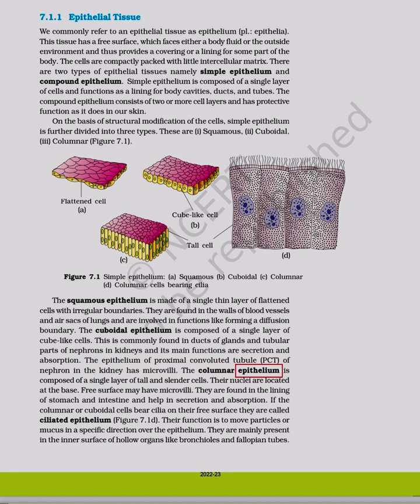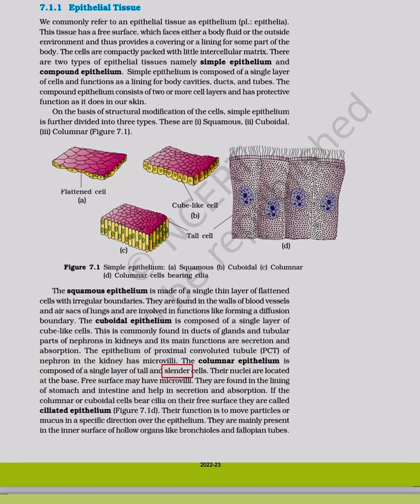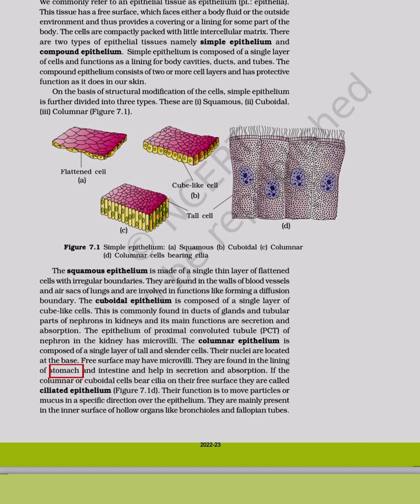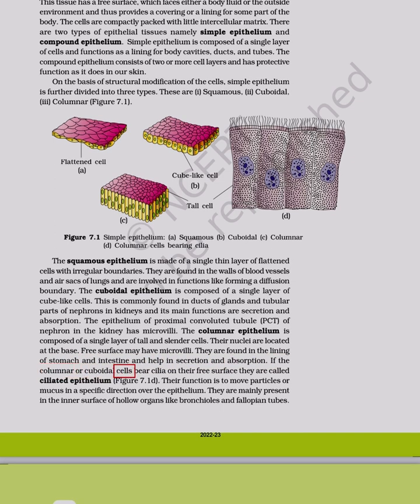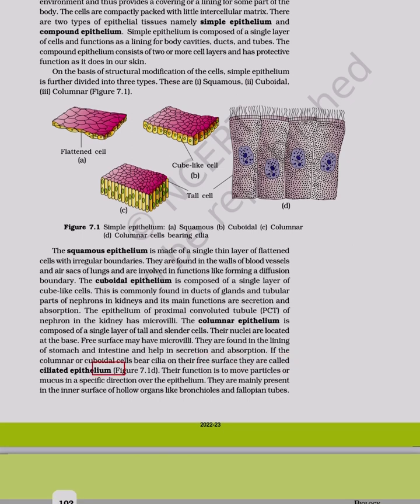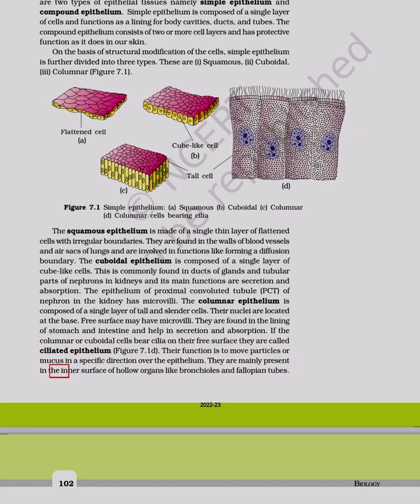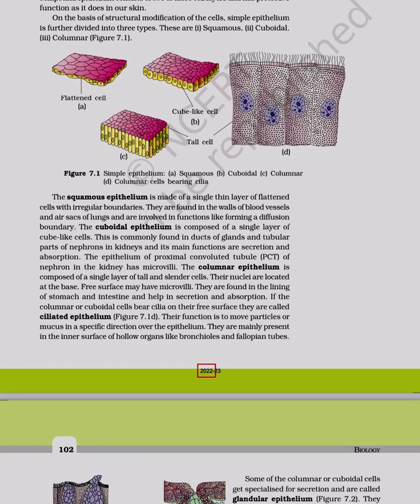The columnar epithelium is composed of a single layer of tall and slender cells. Their nuclei are located at the base. Free surface may have microvilli. They are found in the lining of stomach and intestine and help in secretion and absorption. If the columnar or cuboidal cells bear cilia on their free surface, they are called ciliated epithelium, Figure 7.1d. Their function is to move particles or mucus in a specific direction over the epithelium. They are mainly present in the inner surface of hollow organs like bronchioles and fallopian tubes.